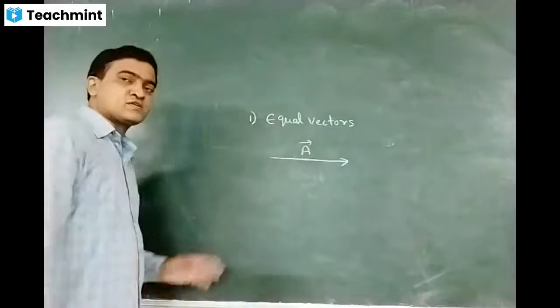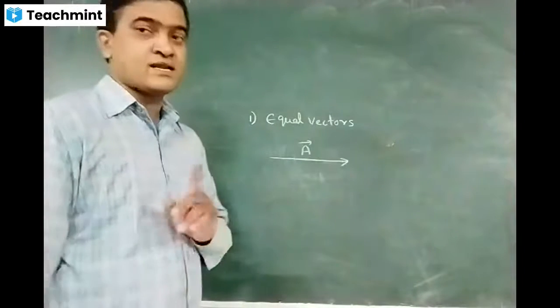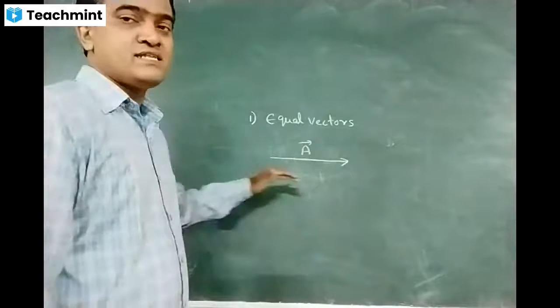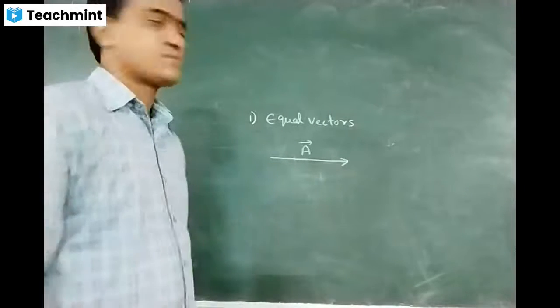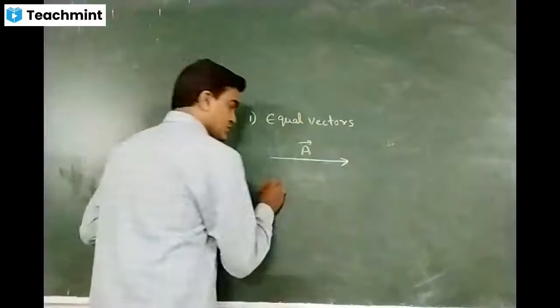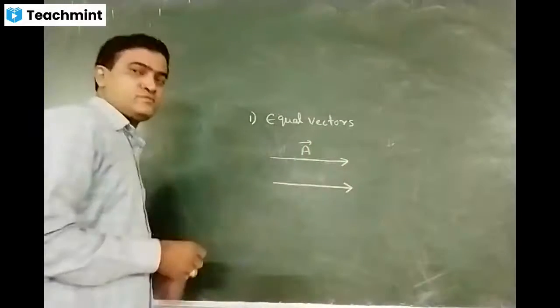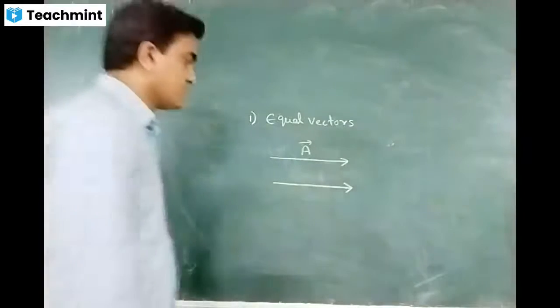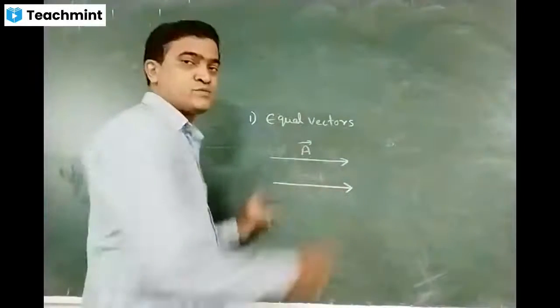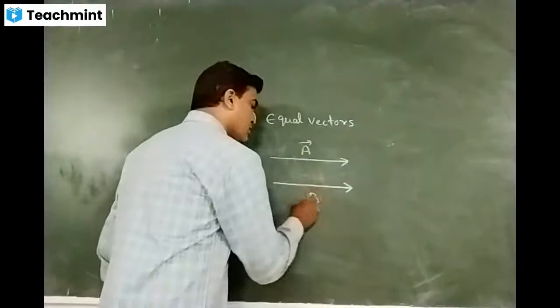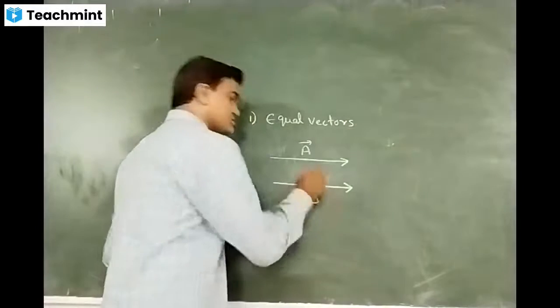Now let me consider another vector of the same magnitude, meaning the same length, and in the same direction.